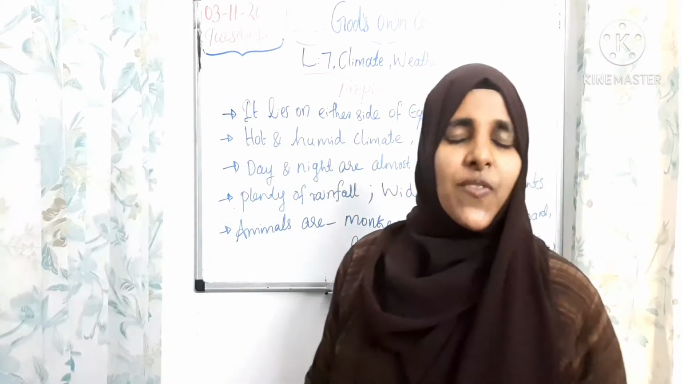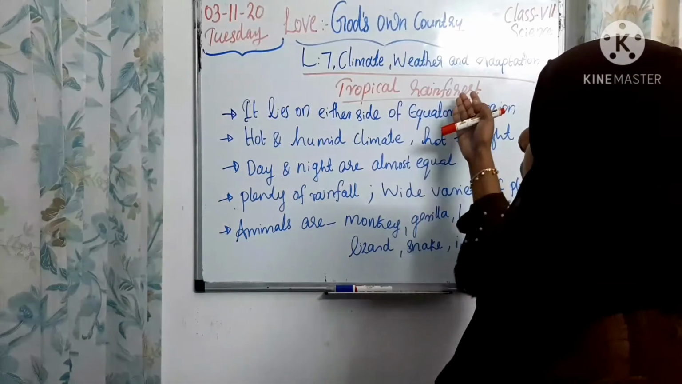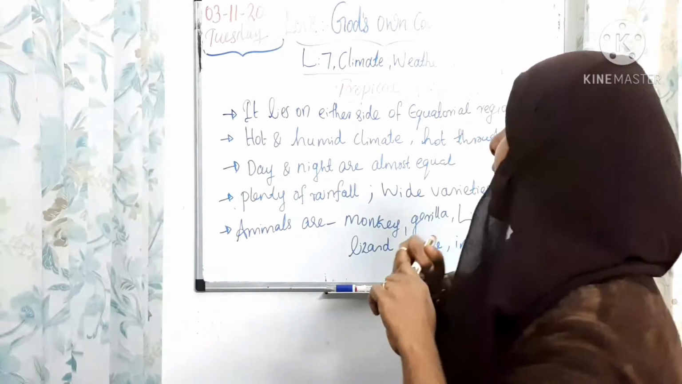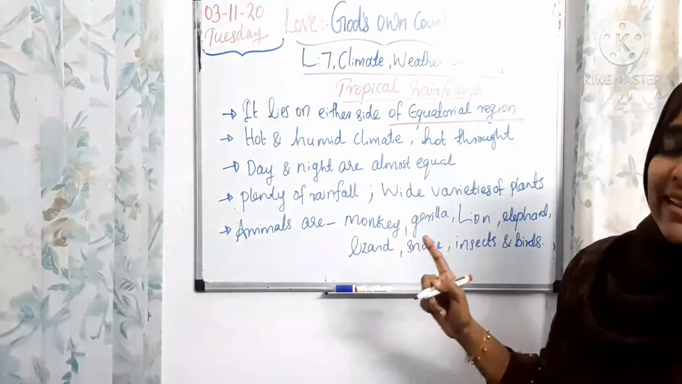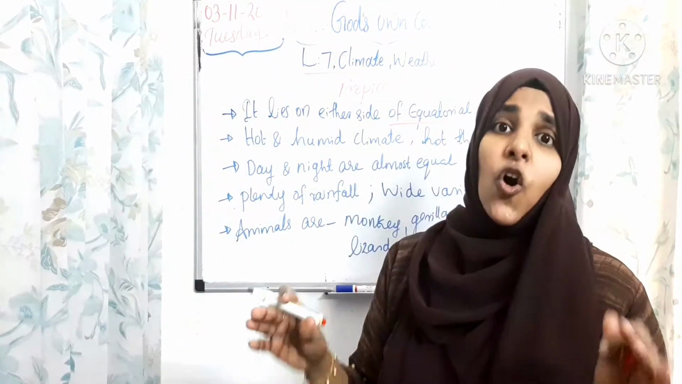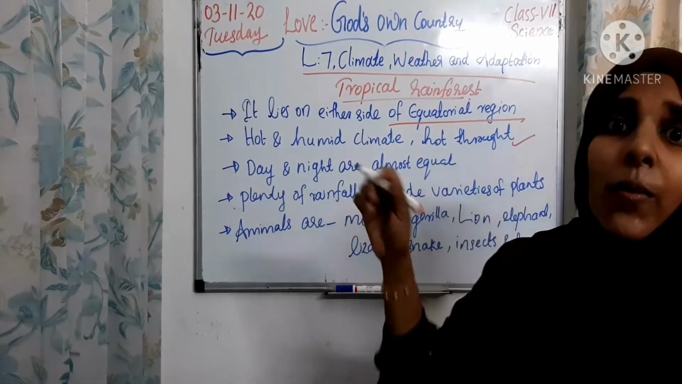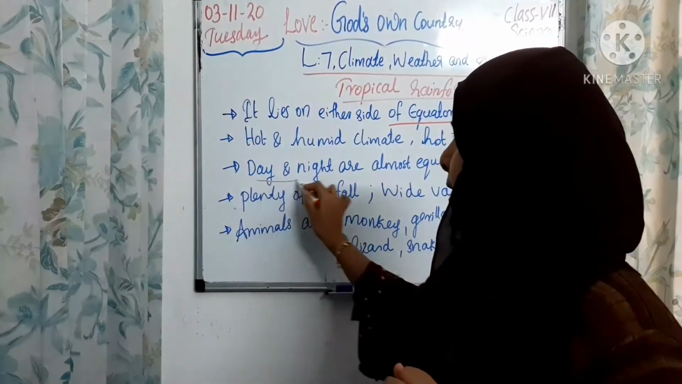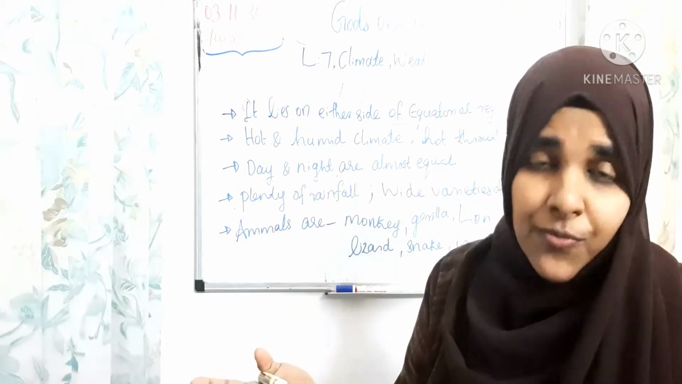So dear children, next we can check what the main features of the tropical rainforest are. The tropical rainforest lies on either side of the equatorial region. That's why it has a hot and humid climate, hot throughout the year also. Day and night are almost equal in the tropical rainforest. Clear, all of you? Then we can see plenty of rainfall in the tropical rainforest.